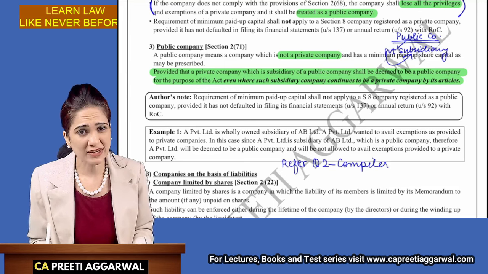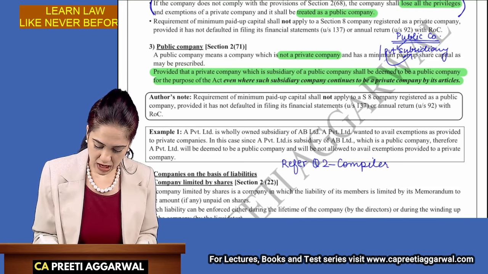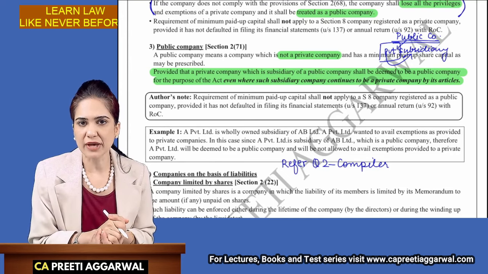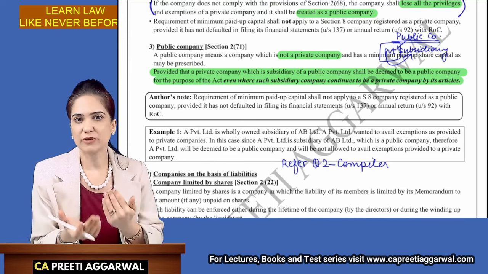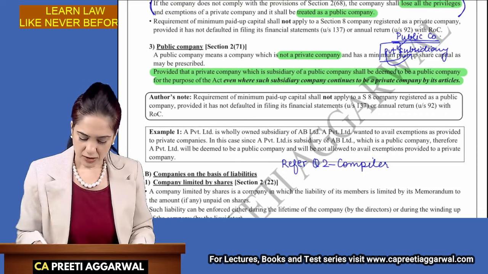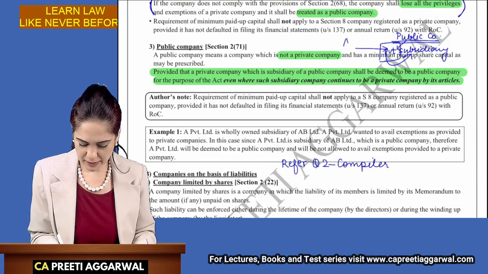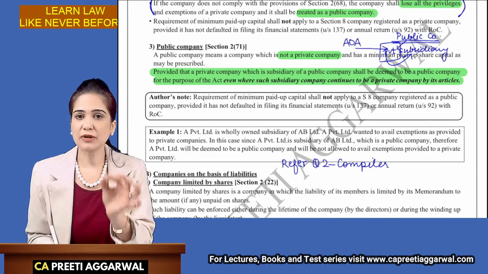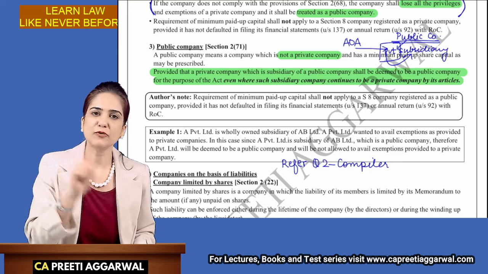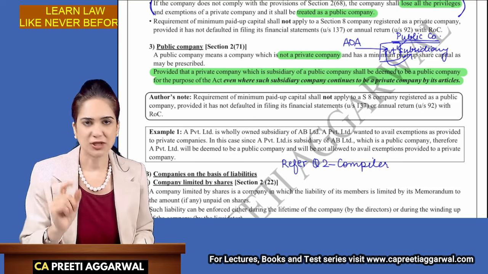Ma'am, does it mean that we need to alter the articles? We need to increase the number of members from 2 to 7. Do we need to increase the number of directors? Do we need to remove those restrictions? Nothing is required. You can continue to remain private by your articles. It is only that you will lose the privileges of a private company. All the provisions of a public company shall apply.